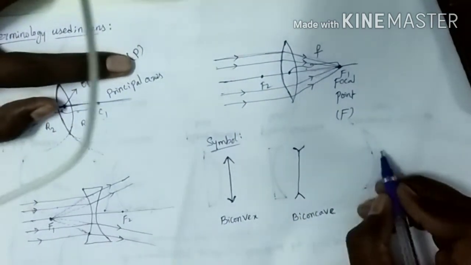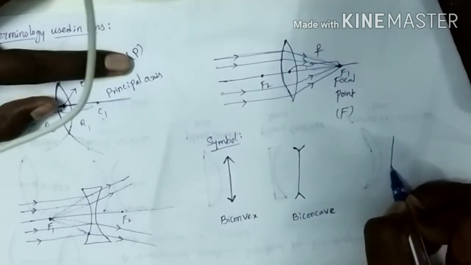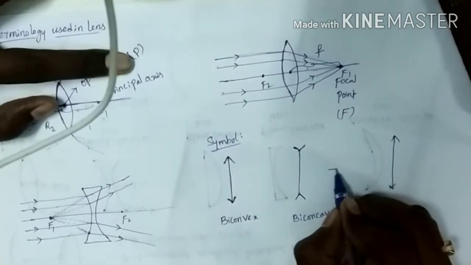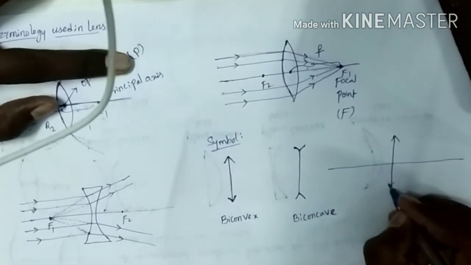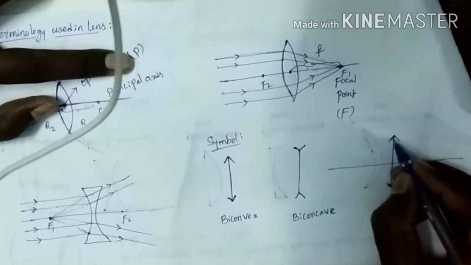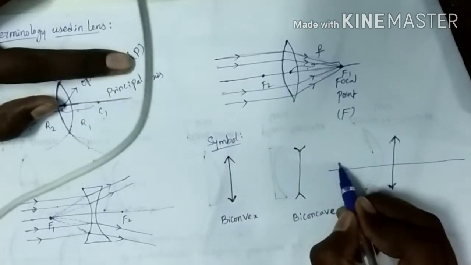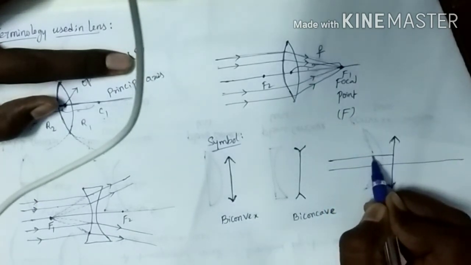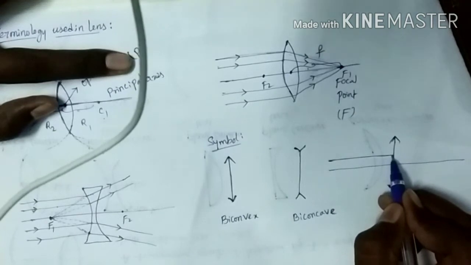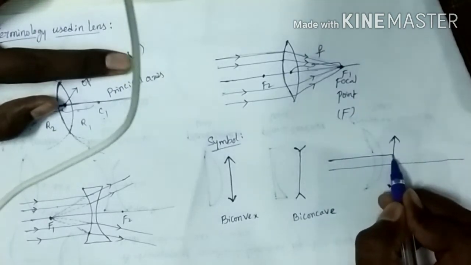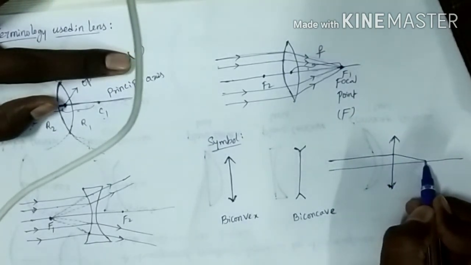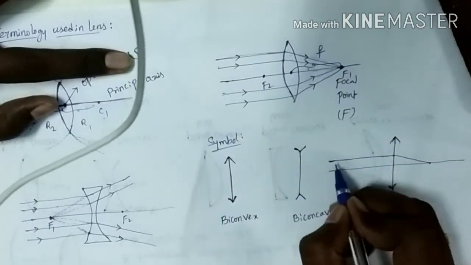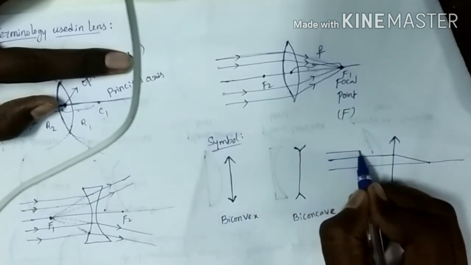Observe carefully how I am drawing. Here this is the biconvex lens, and this will be the principal axis. What is the principal axis? The line joining the two centers of curvature is called the principal axis. When the light is parallel to the principal axis and touches the biconvex lens, refraction of light will take place and the refracted ray touches the principal axis at one point. That point we call the focal point.